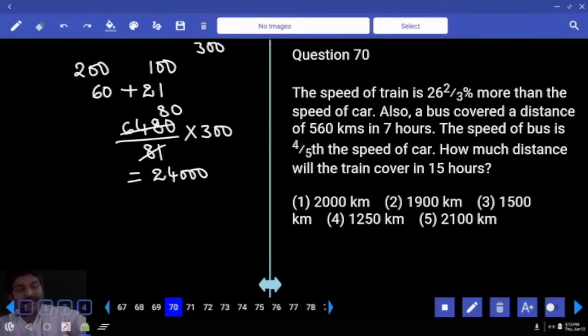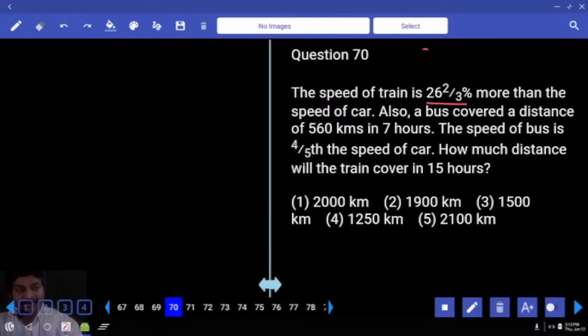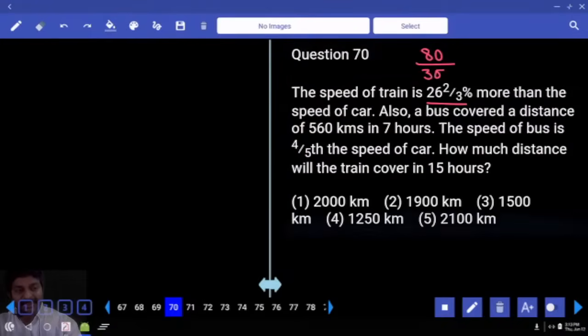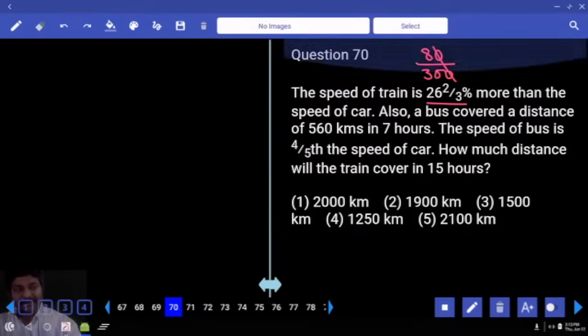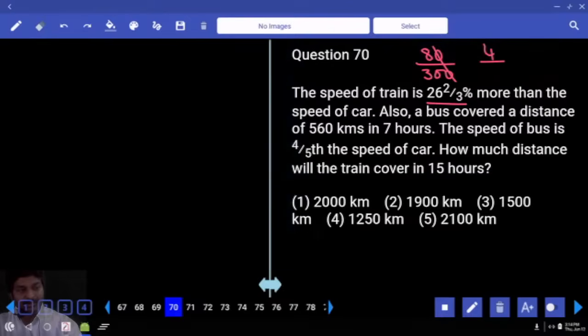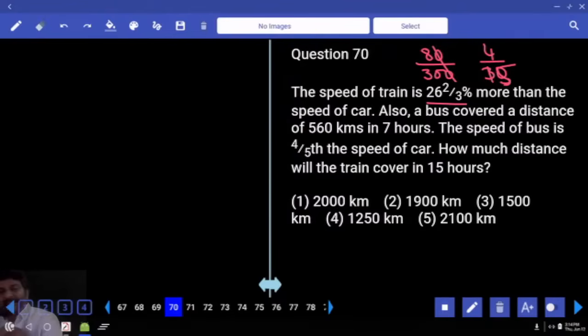The speed of the train is 26 2/3% more than the speed of the car. If you convert 26 2/3, you get 80/3%. The percent symbol is deleted, so 80/300. The zeros cancel, which is equal to 4/15.